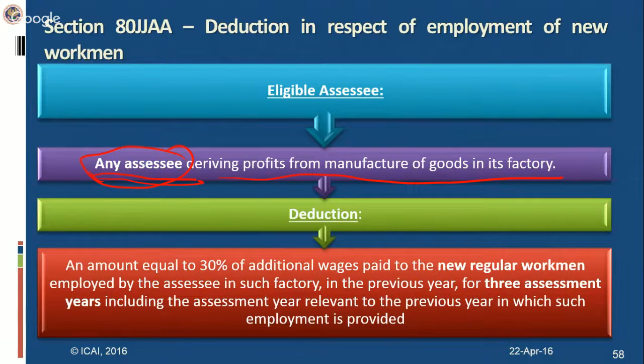And what is the amount of deduction? It's 30% of additional wages paid to new regular workmen employed by the assessee in a factory in the previous year, and this benefit will be available for 3 assessment years, including the assessment year relevant to the previous year in which such employment is provided. So the deduction is 30% of additional wages paid to new regular workmen employed by the assessee in a factory.